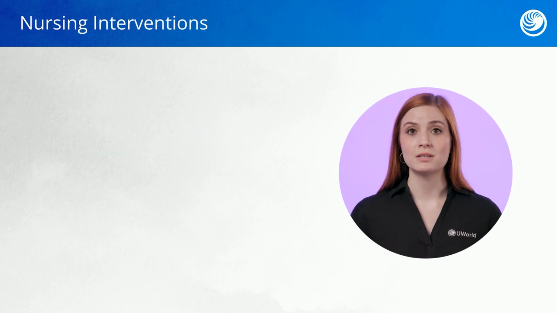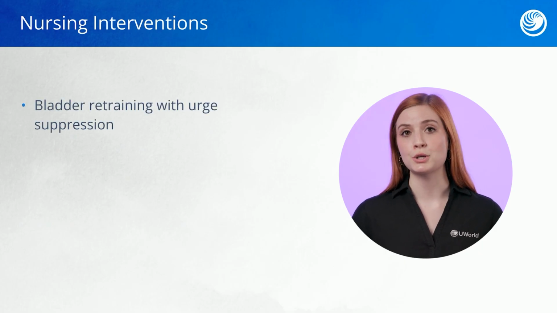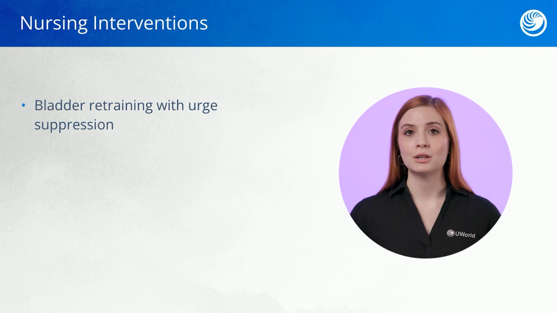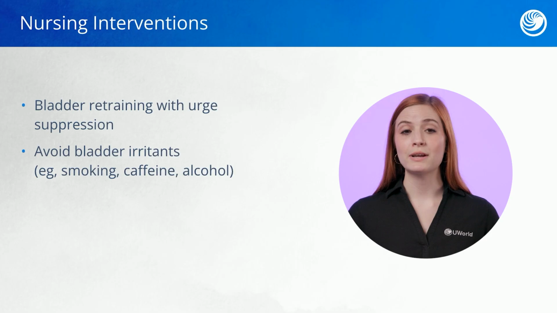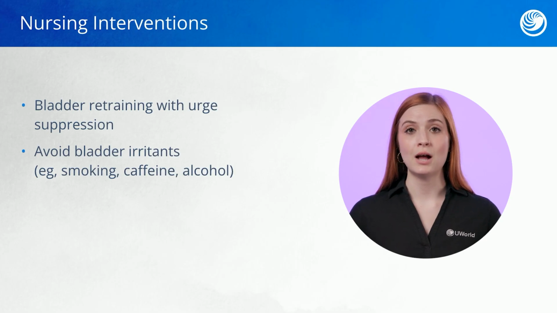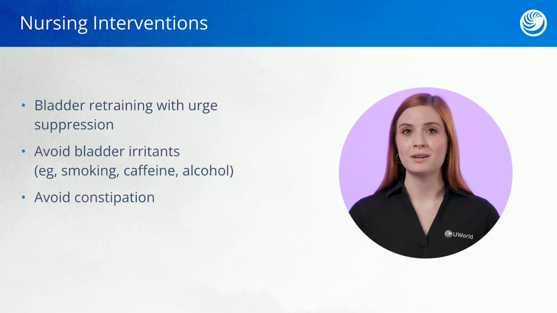Remember that urge incontinence can be caused by spasticity of the bladder, so we want to help clients retrain their bladder and learn urge suppression. If clients can learn relaxation techniques, they can help relax the muscles and prevent excessive contraction. Bladder irritants like smoking, caffeine, and alcohol are only going to increase the urge to urinate, so they should be avoided. Clients should also avoid constipation.